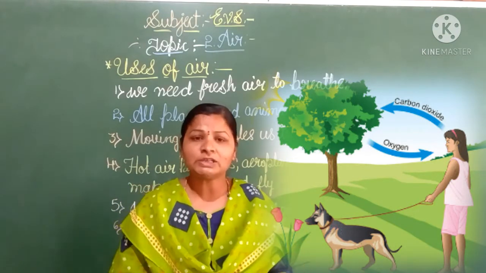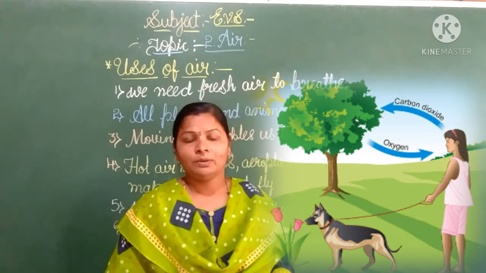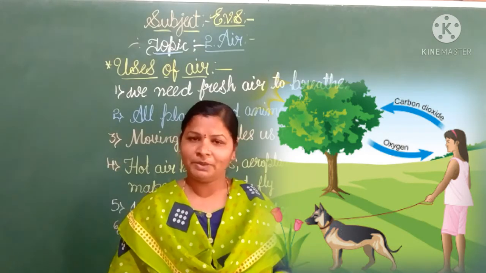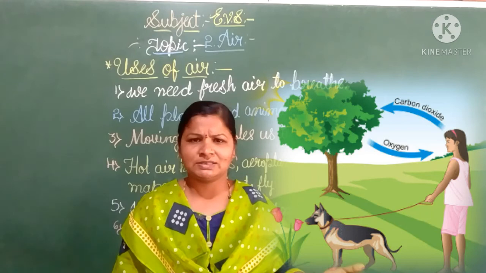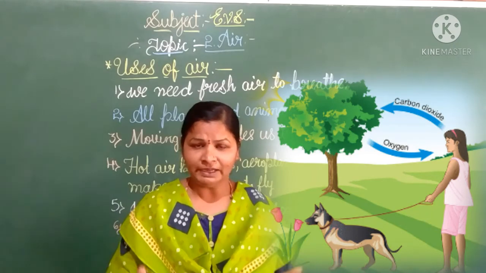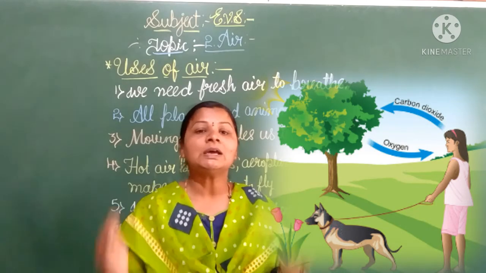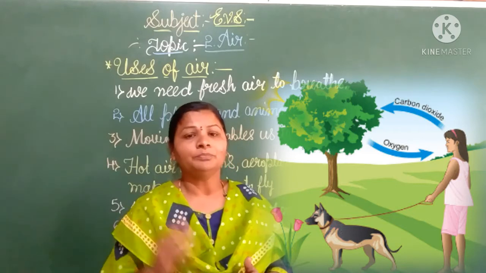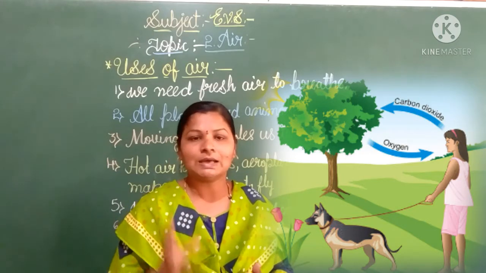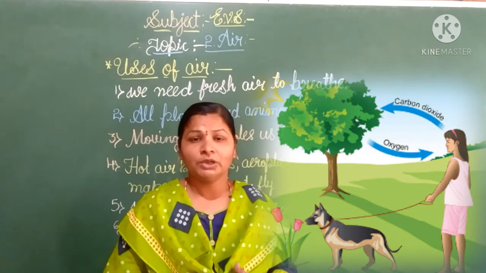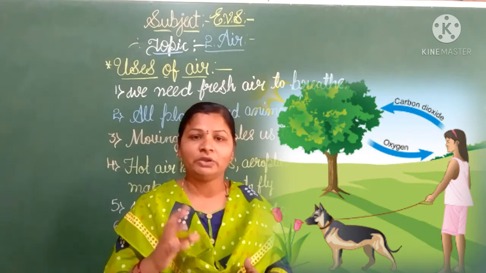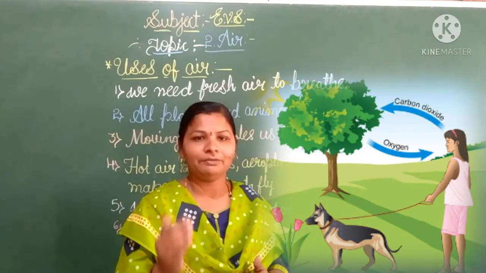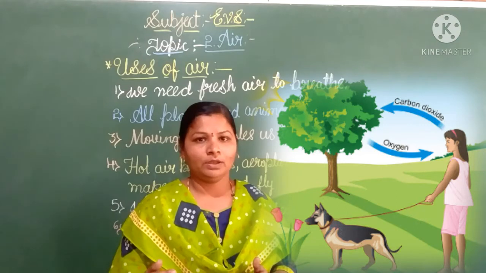That's why you shouldn't go. But our parents and grandparents give different reasons. Leave that. Scientifically, we want to tell you that during the night time all the plants are breathing. Oxygen is very important to all living things to breathe.